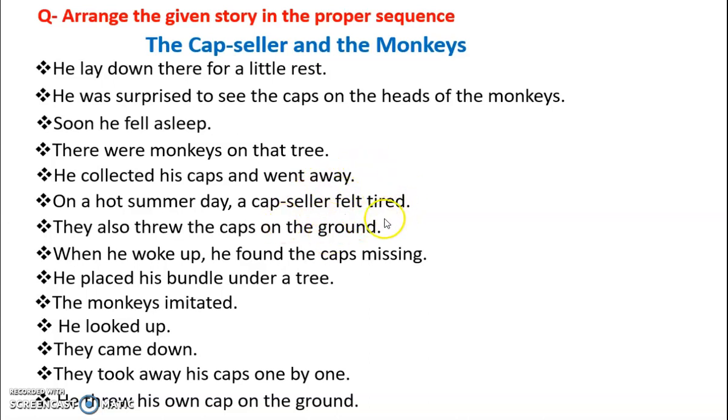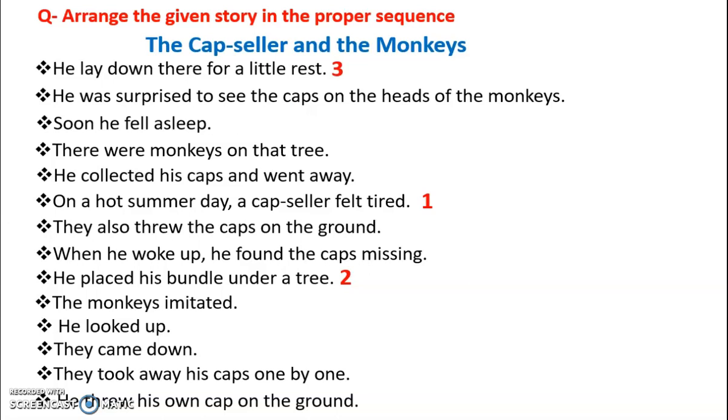Yes, the first sentence will be, on a hot summer day, a cap seller felt tired. Number 2, which will be the next sentence? The next sentence is, he placed his bundle under a tree. Next, who will tell me the third sentence? Yes, very good.